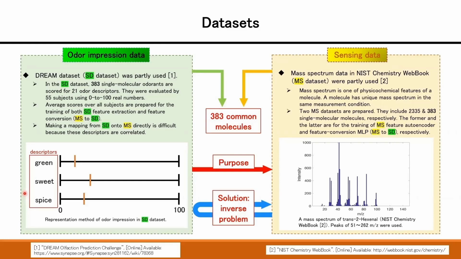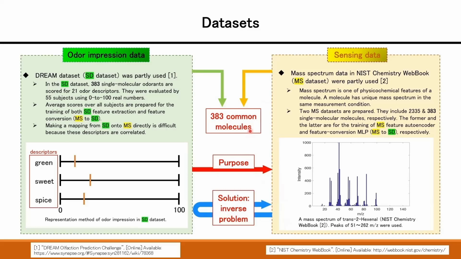For example, in this image, the score of green is about 10. As sensing datasets, mass spectra from NIST or MS data were used. This is an example of a mass spectrum of trans-2-hexenol.